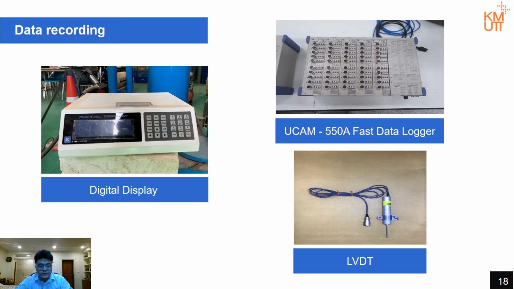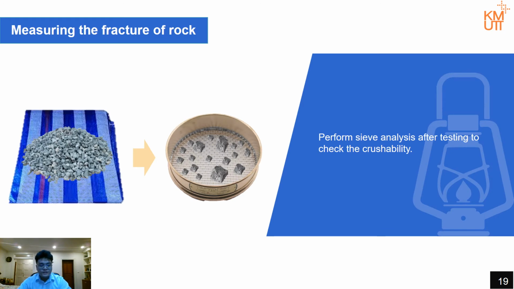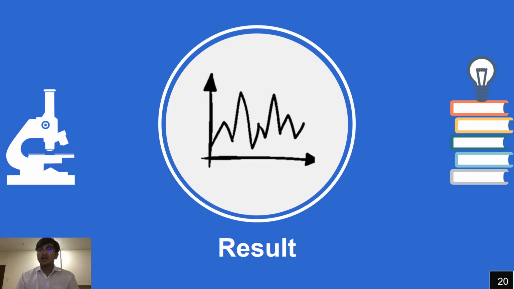For the data recording, we mainly focus on 2 data: the load and the deformation. To record the load, we use the digital display, and the LVDT to record the deformation of the samples. After finishing the test, we measure the fracture of the rock by performing sieve analysis to check for crushability.